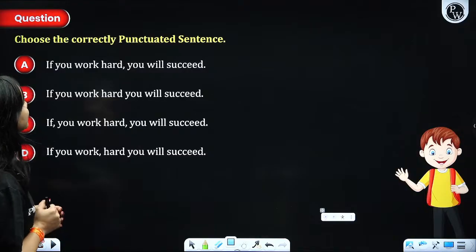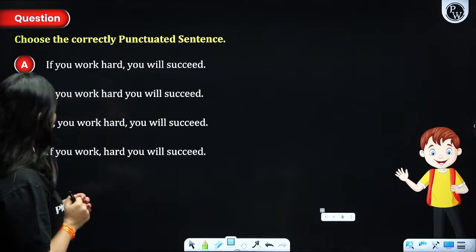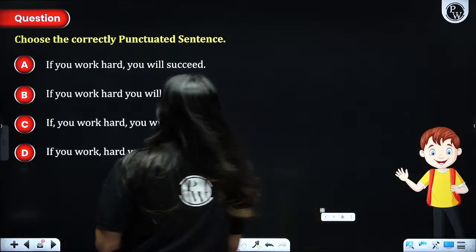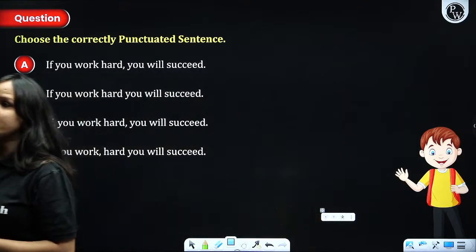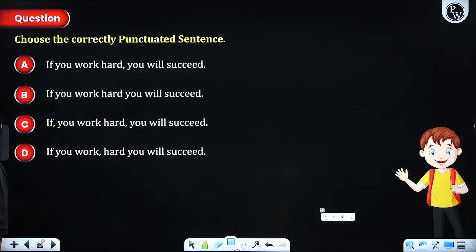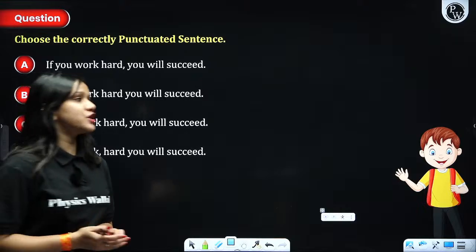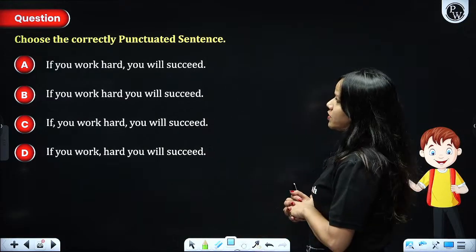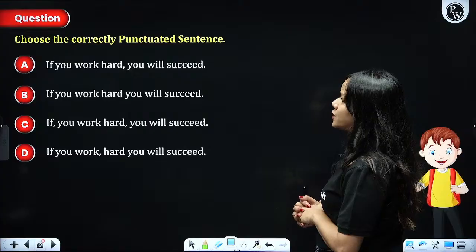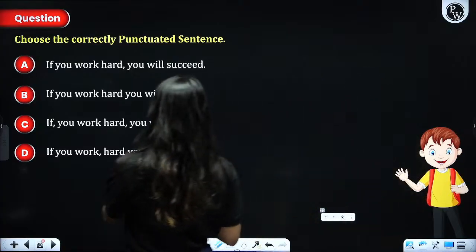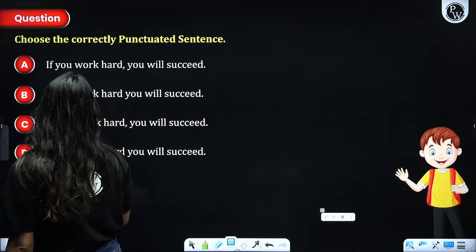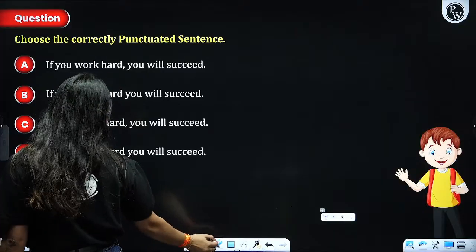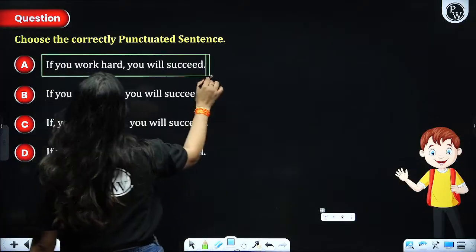Choose the correctly punctuated sentence. If you work hard, you will succeed. Whenever you have a conjunction, right, and when it starts with if, what should it be? Tell me, guys. Tell me, people, what it should be. If you work hard, you will succeed. Definitely. If you work hard, you will succeed. This is going to be the most appropriate answer to our question.